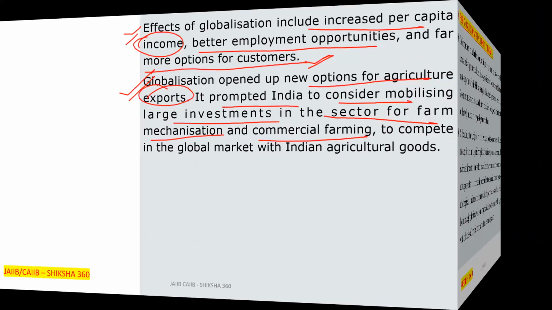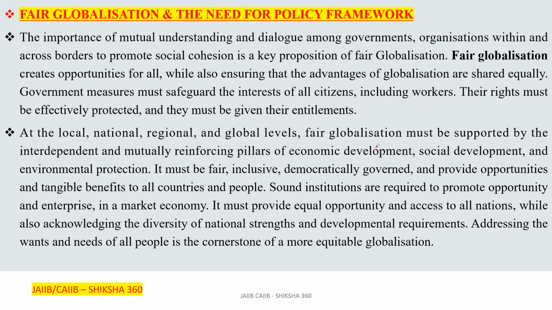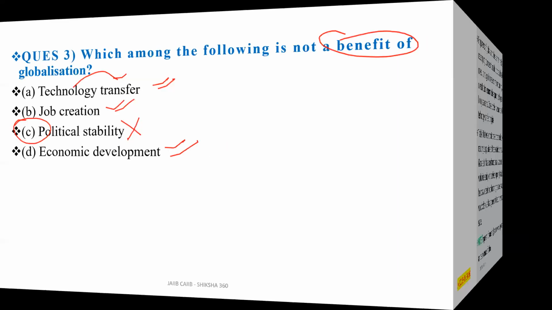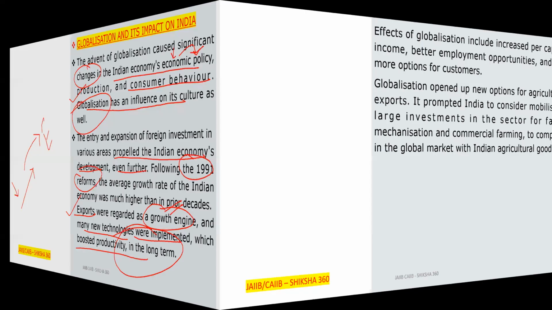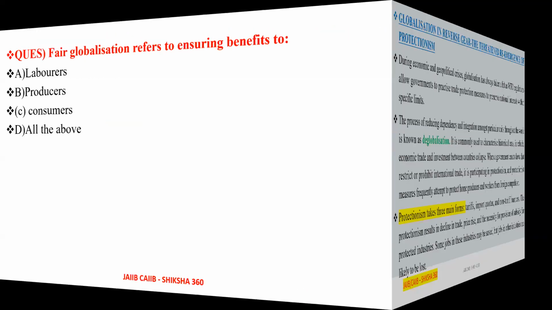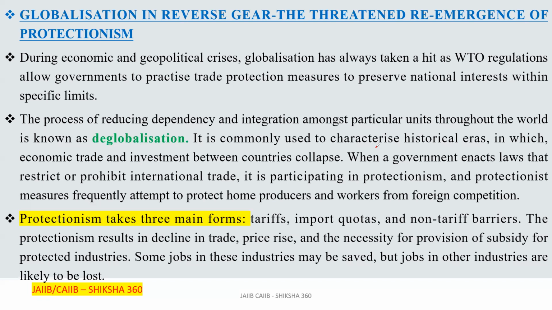Now move to the next point: fair globalization and the need for policy framework. In this session we will discuss up to this point. It is a short session, and the chapter is very short, but we will cover it in two parts. In the next part we will discuss fair globalization and some other questions regarding globalization in reverse gear, that is the threatened re-emergence of protection.